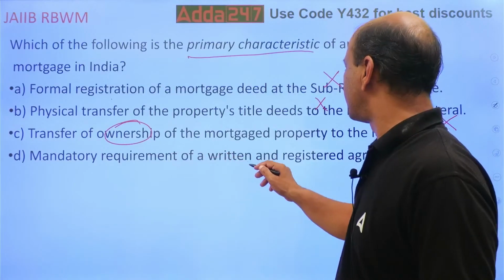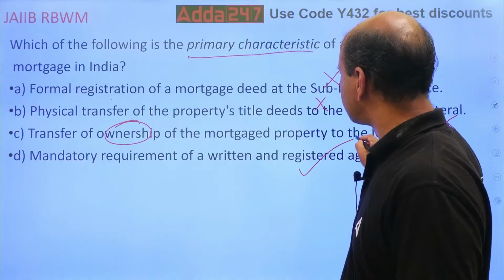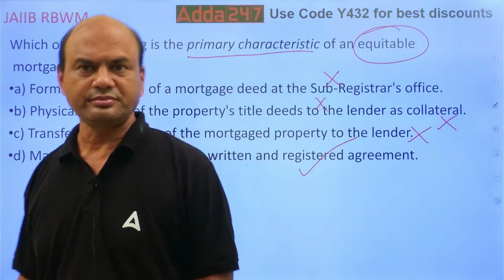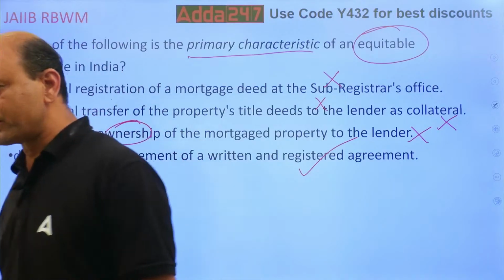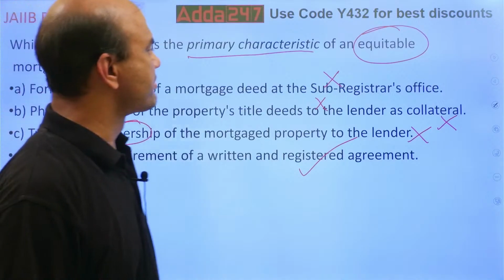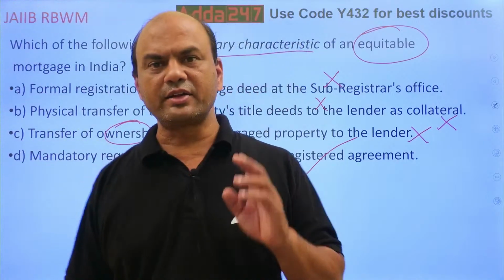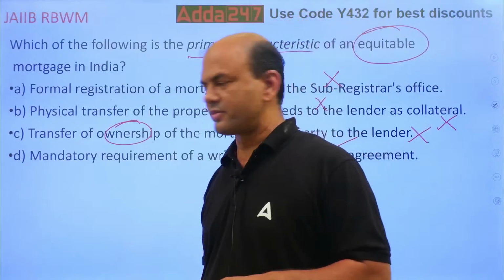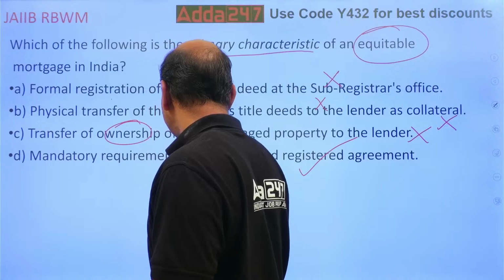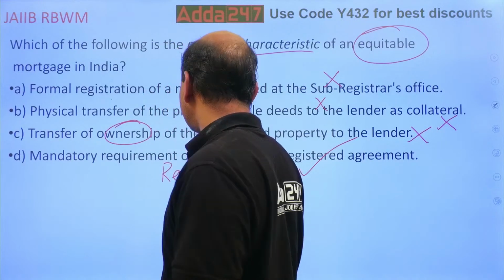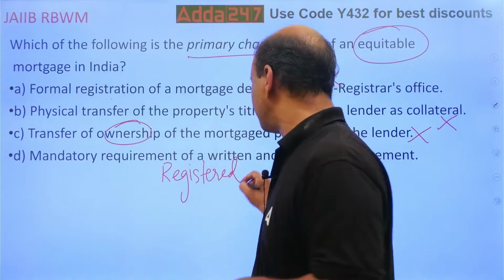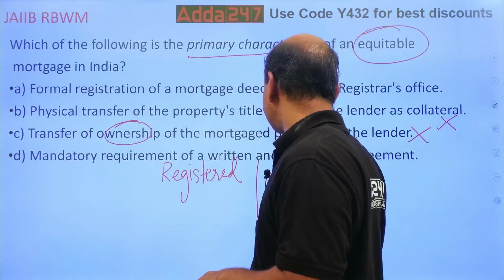Mandatory requirement of written and registered agreement. Compulsory. Without this, you can't have a mortgage, isn't it? Got it? So without this, can you have a mortgage? No, you can't, isn't it? Understand the difference between registered and equitable mortgage. To be frank, there are actually many types of mortgages, but the main difference I'll tell you. One is registered, second is equitable.